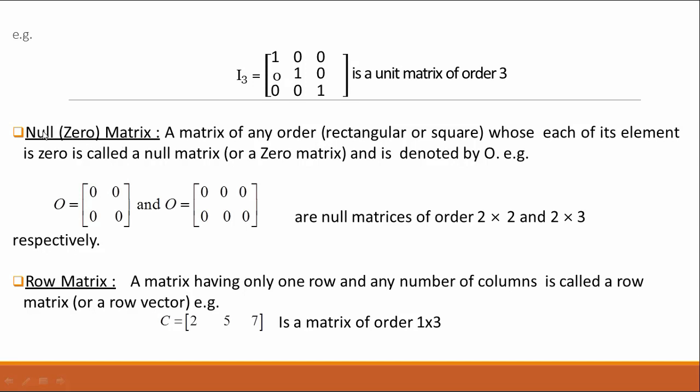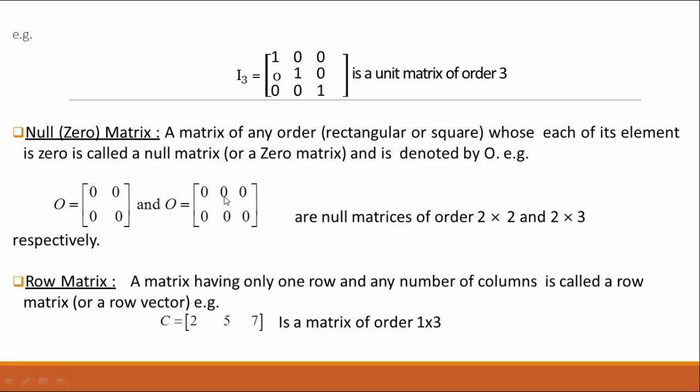Now what is a null matrix? A matrix of any order, rectangular or square, in both cases whose every element is 0 is called a null matrix. For example, in this matrix, all elements are 0, so this is a null matrix. In this matrix, all elements are also 0, so this is a null matrix.